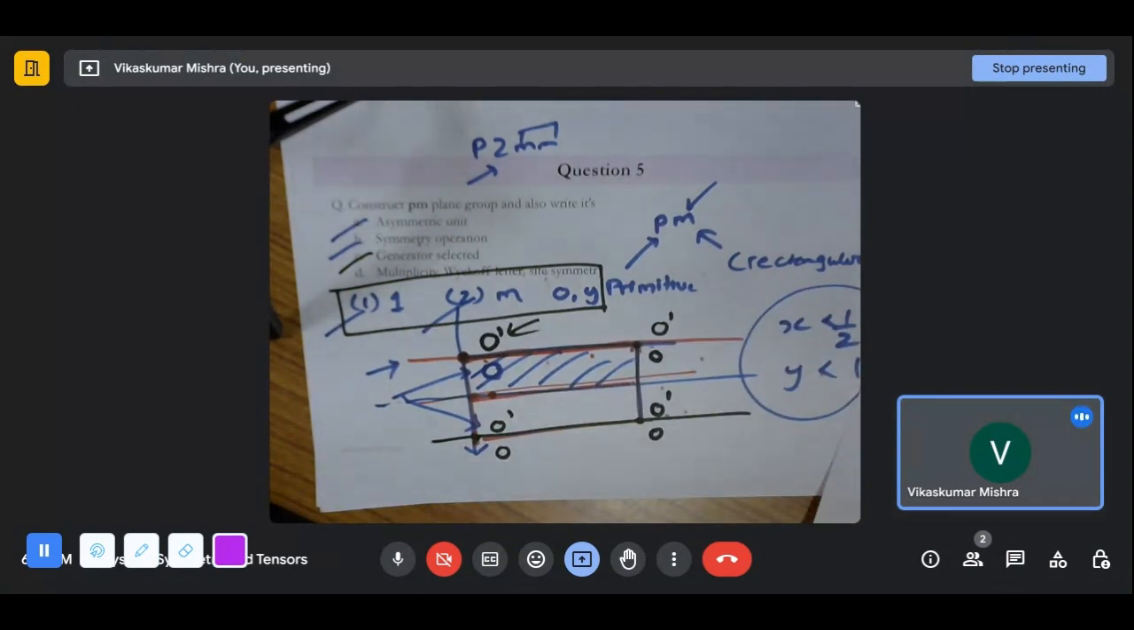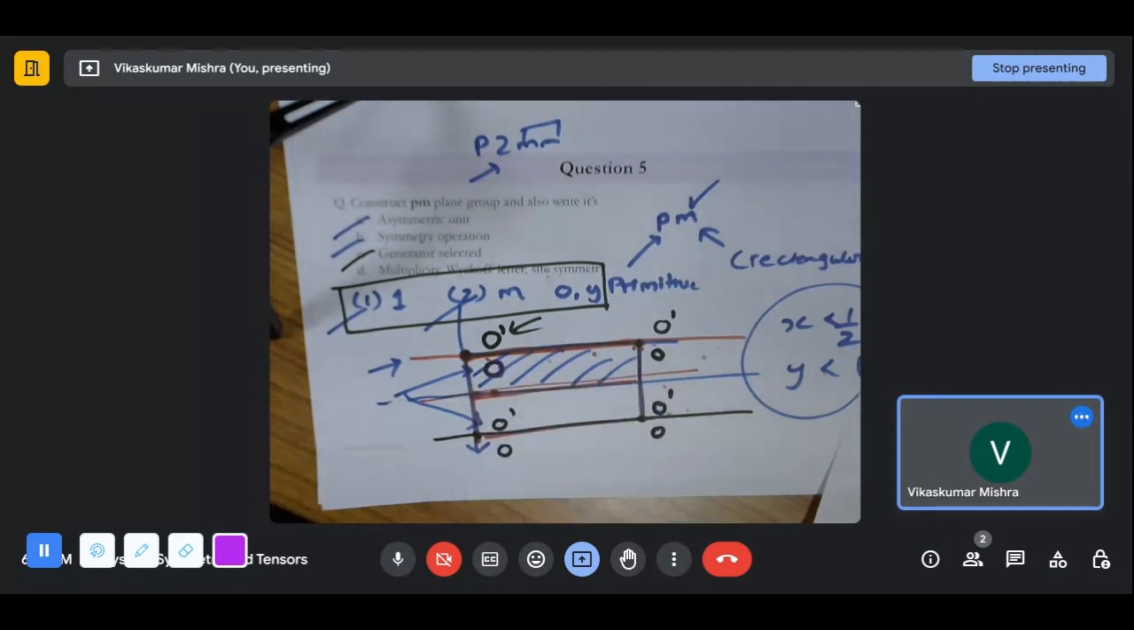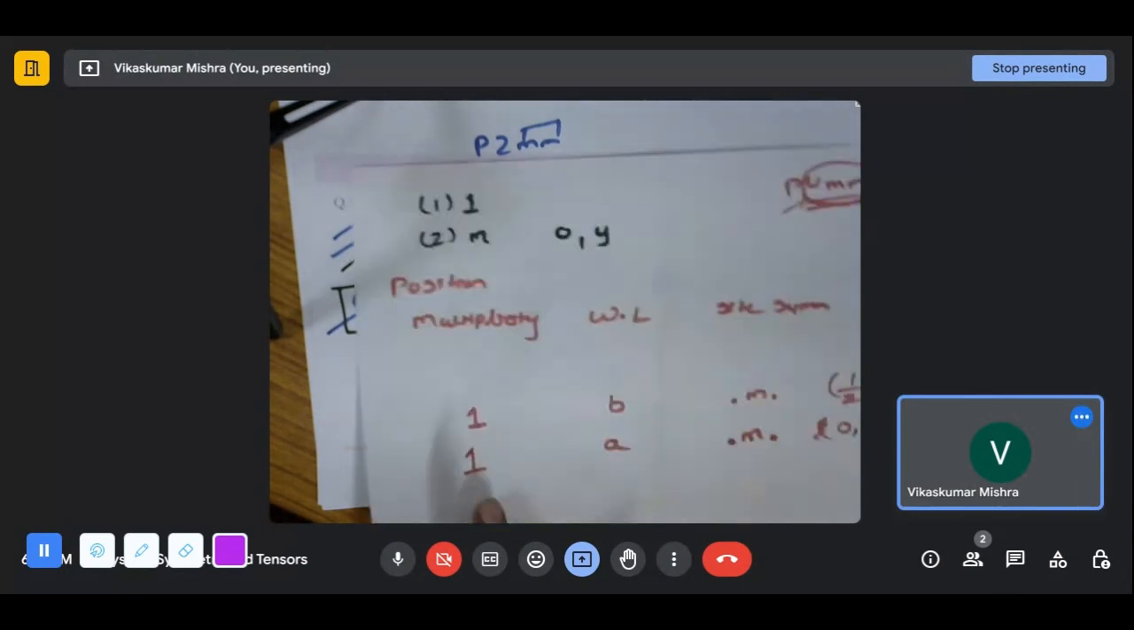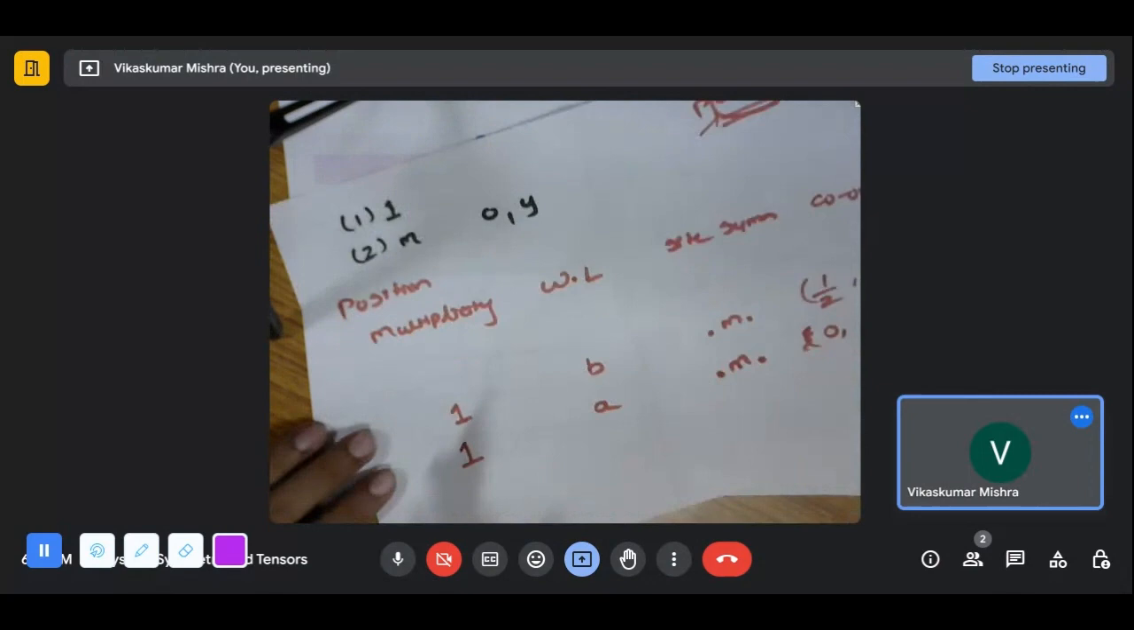Now we have to place our point at the general position, not at any of the symmetry elements. Let us say this is our general position, which we have already done. Effectively, it is producing 2. So the general position is producing overall 2 effective elements. So the multiplicity will be 2.